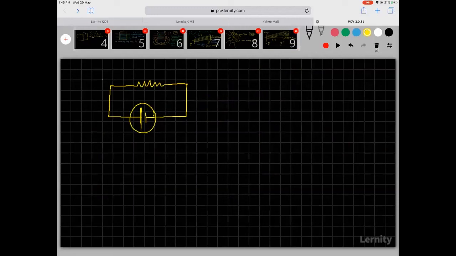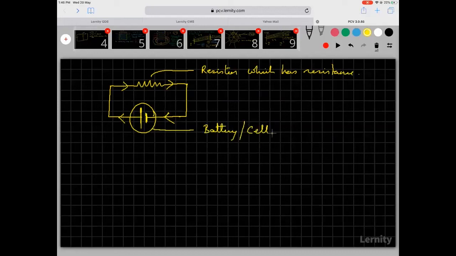This thing that you have here is called a resistor, sorry, not resistance, resistor, which has some resistance. And this is what is referred to as a battery or a cell. And it is the cell which gives rise to a current.